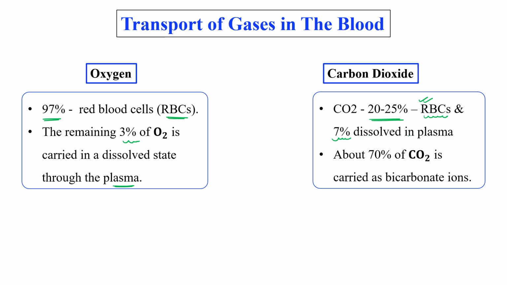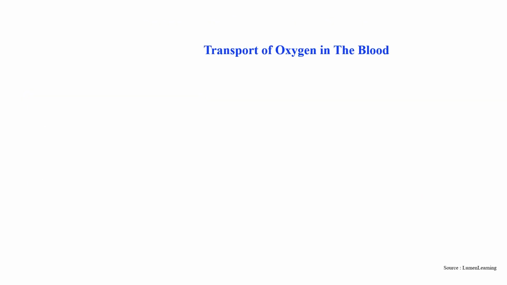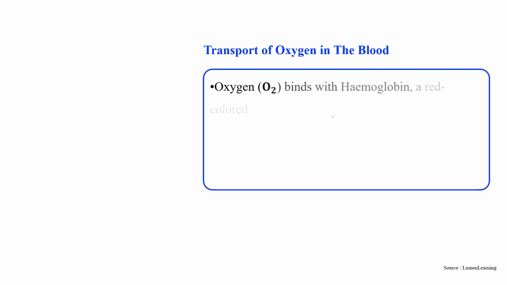7% is dissolved in the plasma, and about 70% of carbon dioxide is actually carried as a bicarbonate ion. So this is the important difference between oxygen and carbon dioxide transportation. 97% of oxygen is transported via RBC, while 70% of carbon dioxide is transported as a bicarbonate ion.